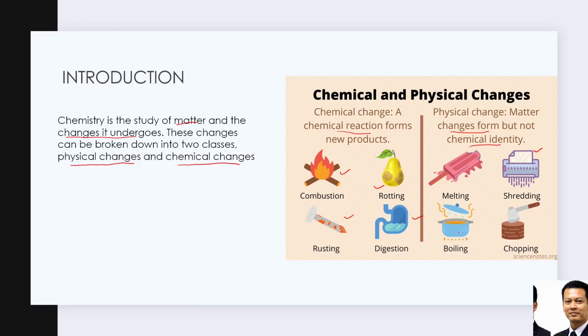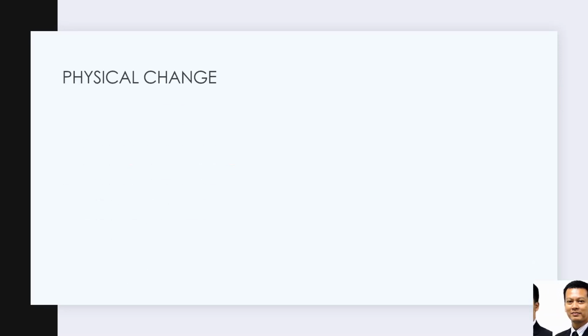If you boil it, it only changes form from liquid to gas. Chopping a log only makes it a chopped log, but the chemical constituent does not change. That is physical change.